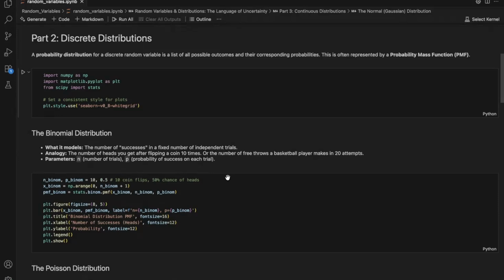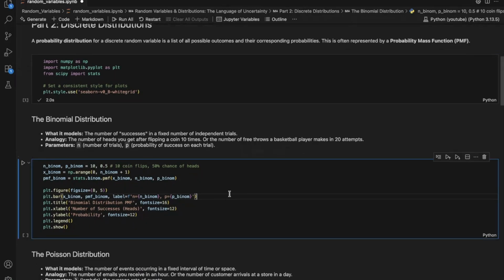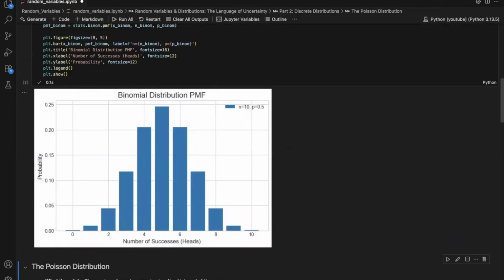First up, the binomial distribution. The binomial models the number of successes in a fixed number of trials. Think of it as flipping a coin 10 times and counting the number of hits. Here, we will simulate that. And there is the binomial model's probability mass function. As you'd expect, the most likely outcome is 5 hits, and the probability of getting 0 or 10 hits is very low. Each bar represents the exact probability of that number of successes.